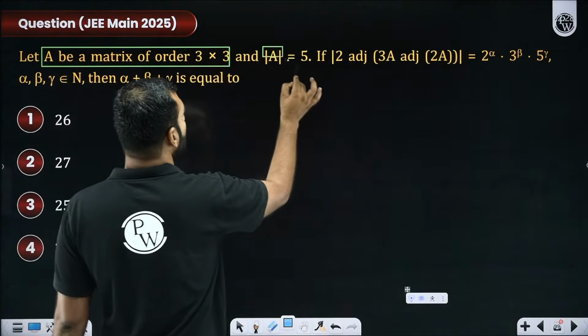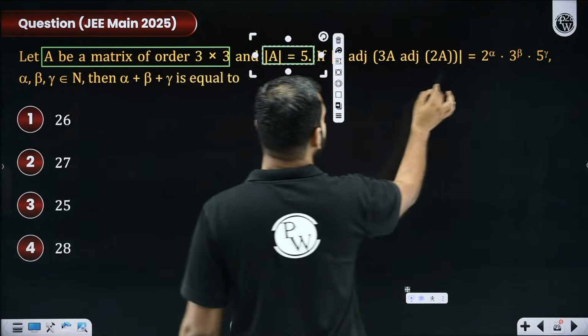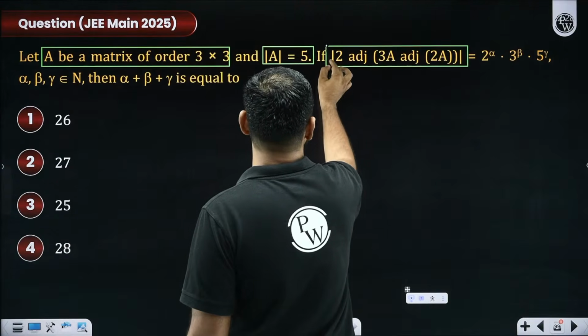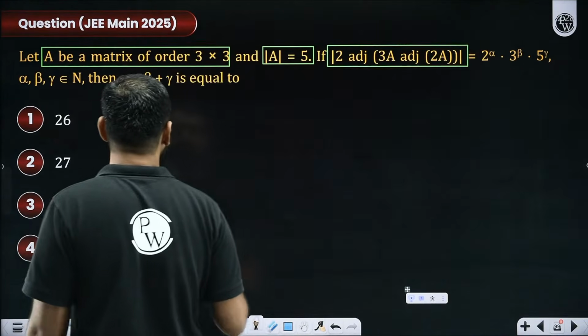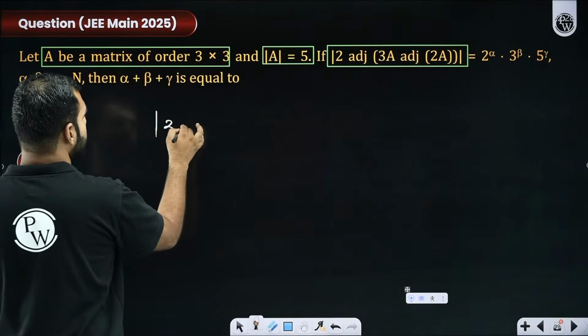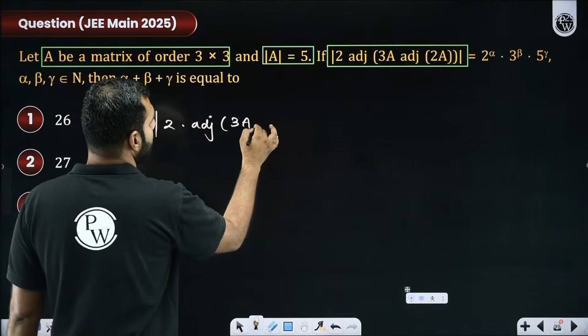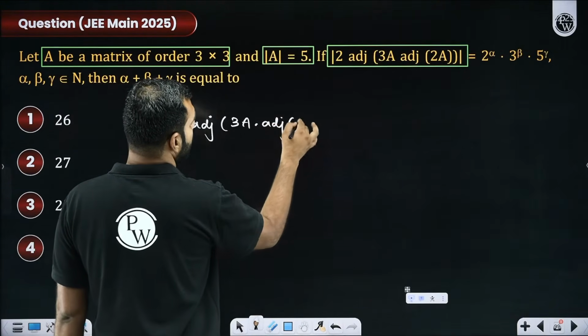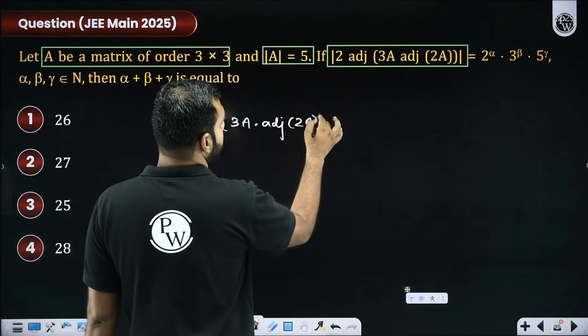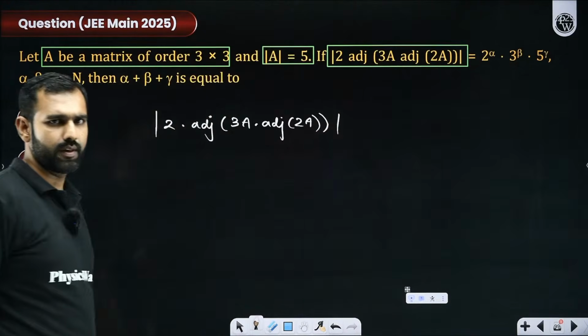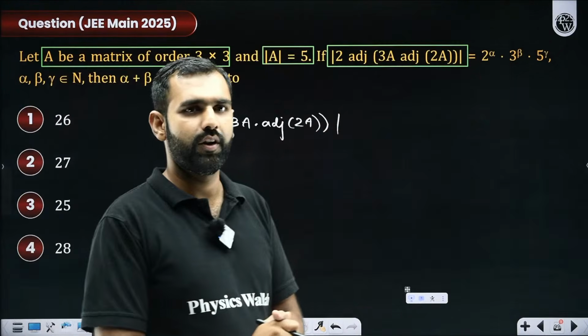Determinant of A, I'm told to be 5. And I'm given this as something, this whole part. Okay, let me start dealing with this. This is determinant of 2 times adjoint of 3A times adjoint of 2A. And this is how it gets closed. Now I'll just start using different properties.